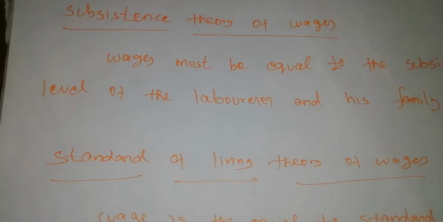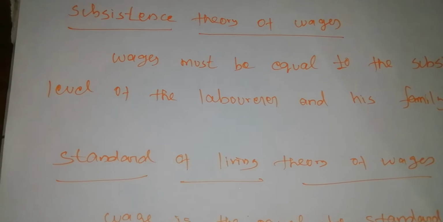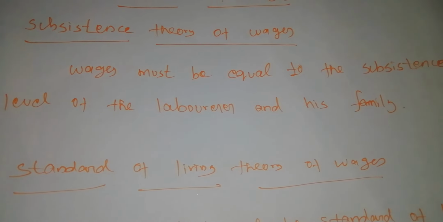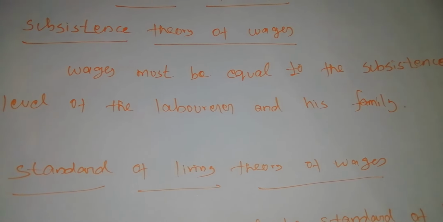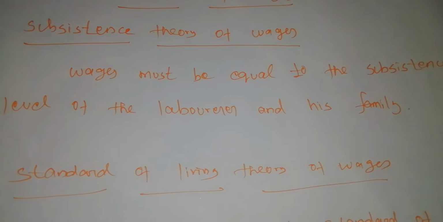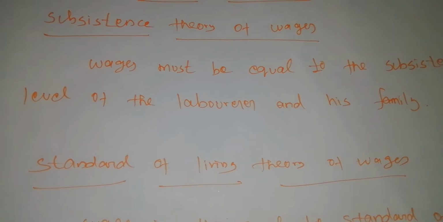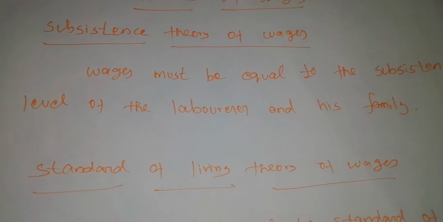When the population increases, the supply of laborers will increase. Now normally, if the population of our nation increases, the supply of labor also will increase. If the supply of labor increases, what will happen? All the existing labor will get low wages.